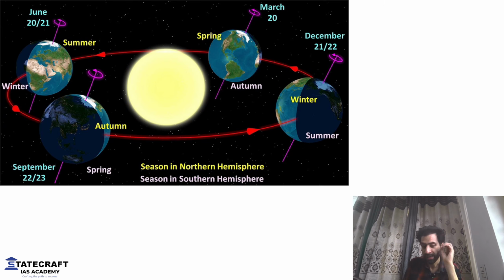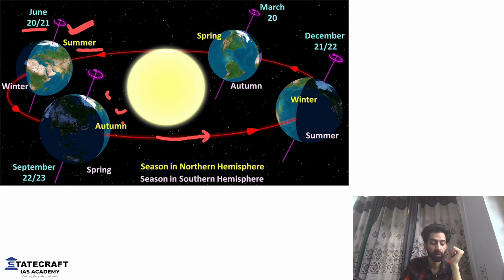Now I know all of you, when you were in school, learned that Earth is in constant revolution around the sun. It revolves around the sun like this. And this revolution is responsible for creating seasons. Let's say when the sun is in this position and Earth is here, it's the situation of 21st June. It is summer season. Then the Earth will start to move. It will reach here. It will be autumn in September. Then winter season in December. And finally in March, it will be spring again.